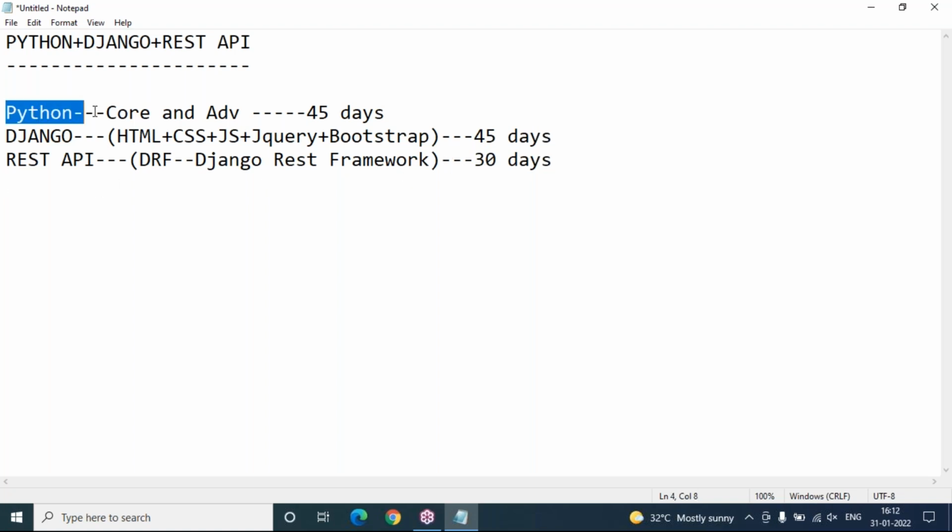First focus is Python. Without completion of Python, we cannot start Django, and without Django, we cannot start REST API. There is a proper order, so you must follow it. Those who want to learn Django with REST API must be completely aware of Python, because in Django we are going to write Python scripts only.